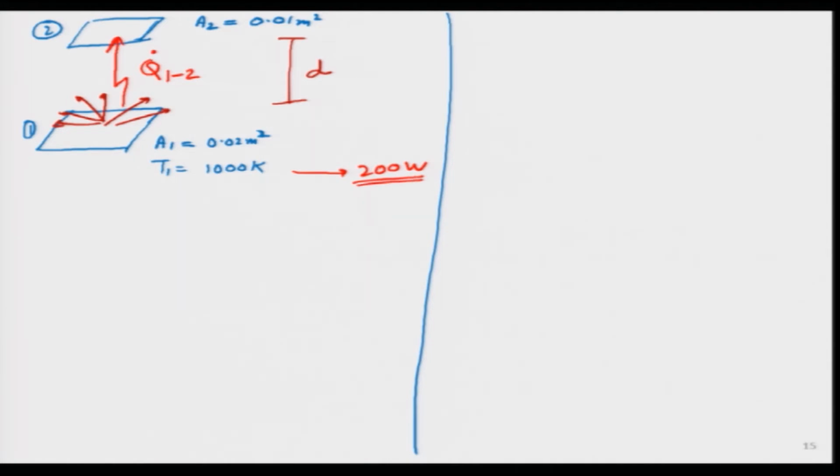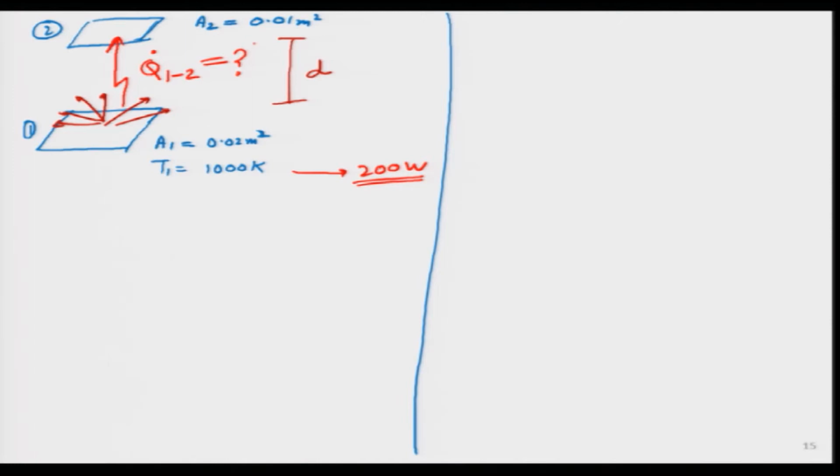I can do that calculation, I have not done it, but using sigma and the area value I can calculate. So, I am just giving some rough value. Let us say it is 200 watt. How much of that is actually hitting the top surface, that I want over here, I will put it as a question mark. Now, how will I solve it? Because this is a tricky question.